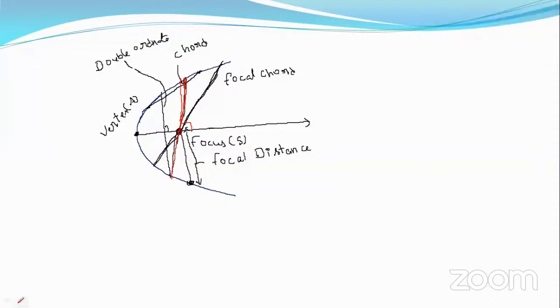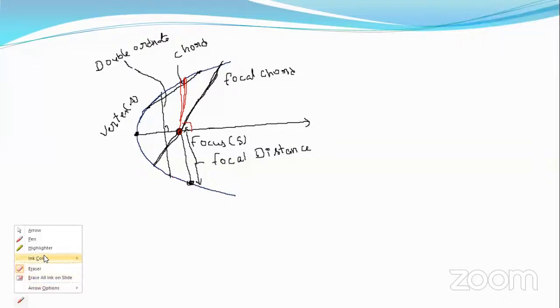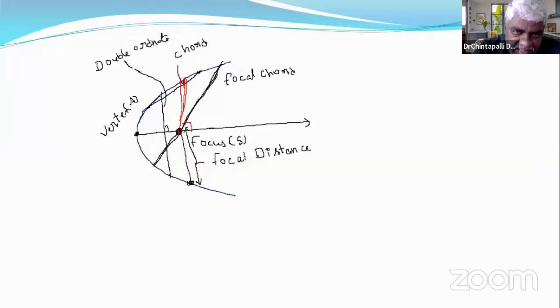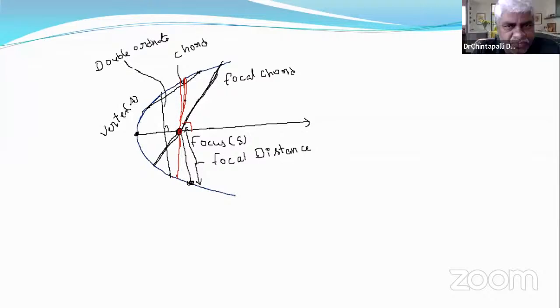This red line has both properties: perpendicular to the axis, and passing through the focus, which is the property of a focal chord.